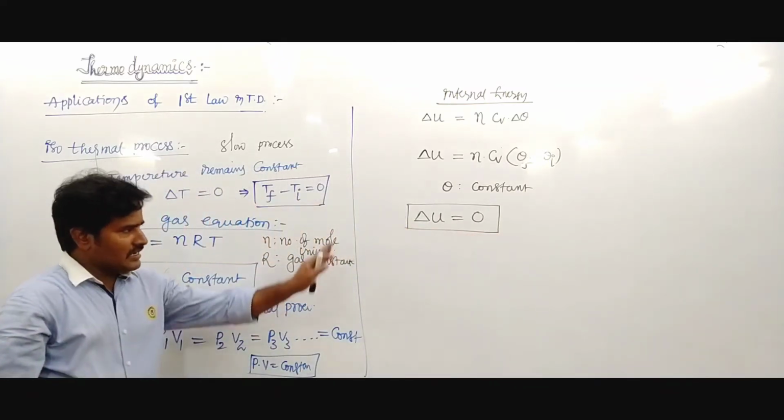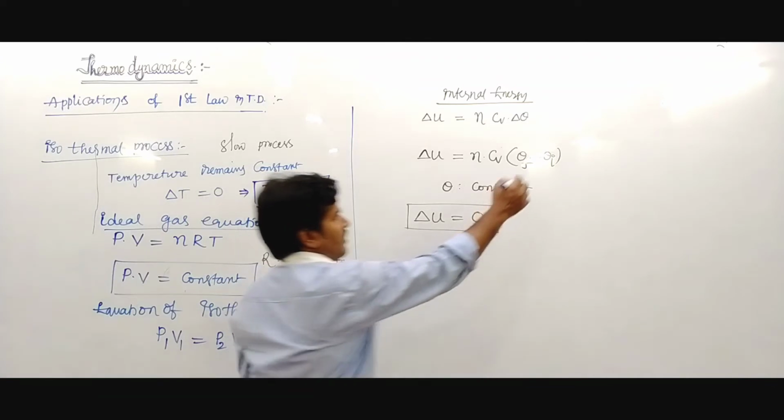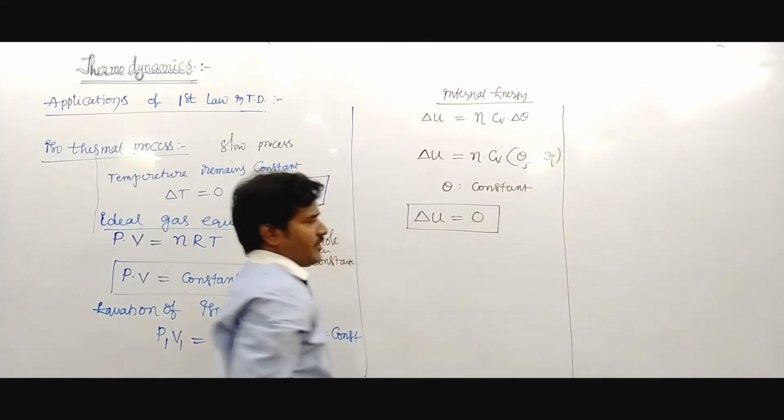In the isothermal process, the total internal energy becomes 0.